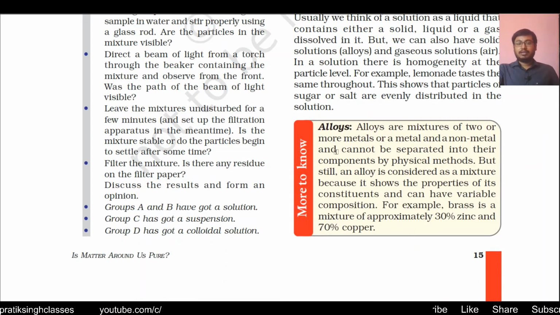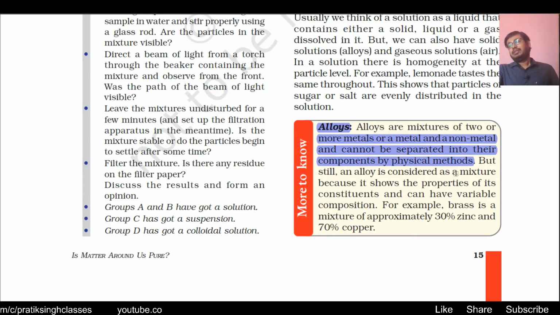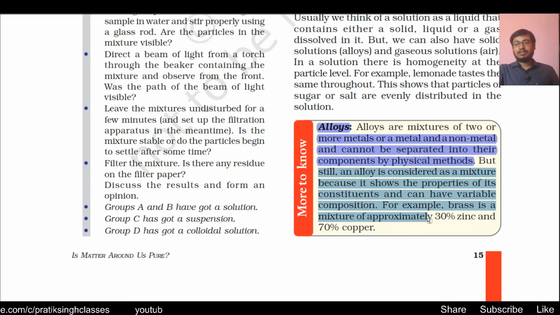Now, the word alloy, what does that mean? Alloys are mixtures of two or more metals, or metal and non-metal, and cannot be separated into their components by physical methods. For example, duralumin is an alloy, but still an alloy is considered a mixture because it shows the properties of its constituents and can have variable compositions. For example, brass is a mixture of approximately 30% zinc and 70% copper. So this is the definition of alloy.